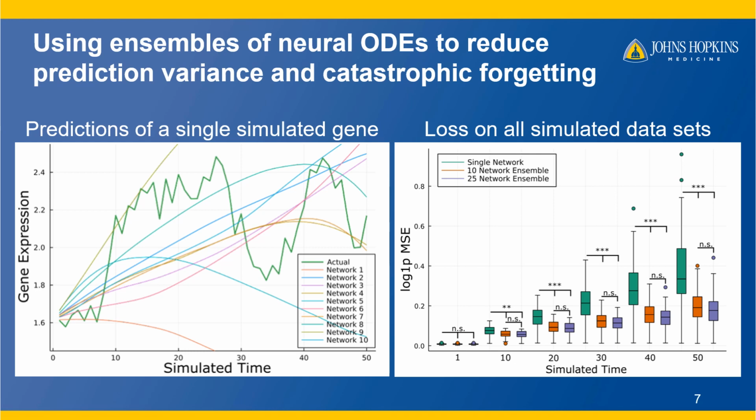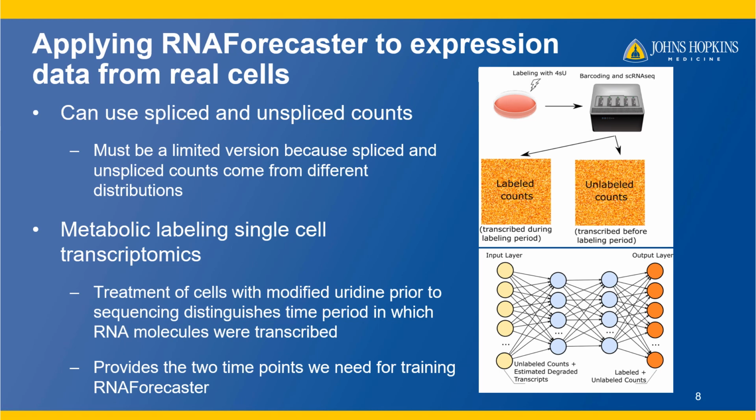On the right, we compared a single neural ODE to 10 and 25 network ensembles, and see that while the predictions start off very close in terms of their mean squared error, as we progress through the simulated time points, the ensembles perform much better and are less likely to undergo catastrophe. So then the question is, how do we apply this data to actual cells?